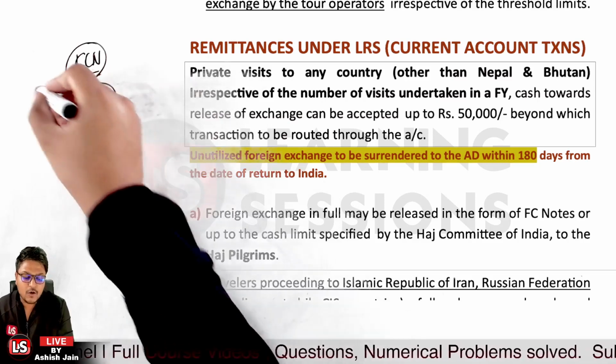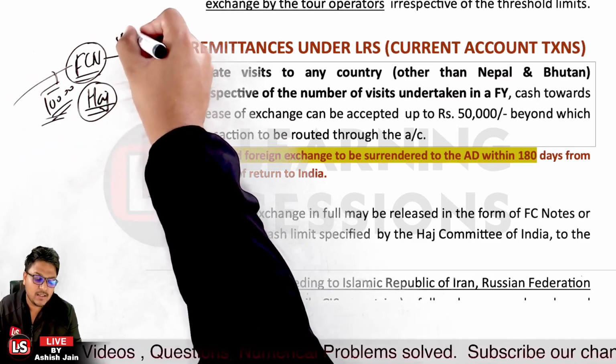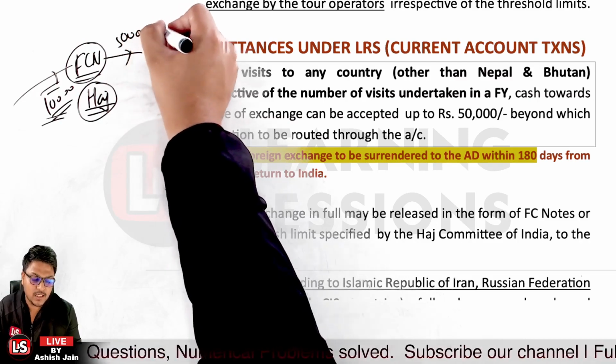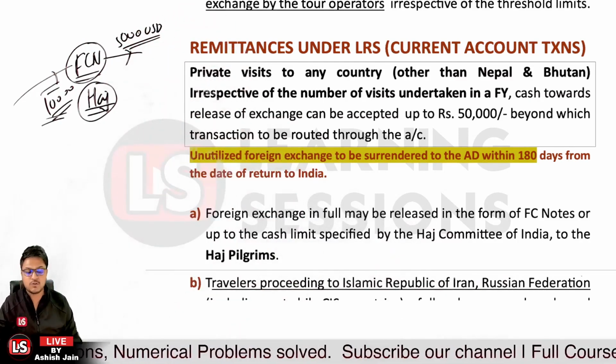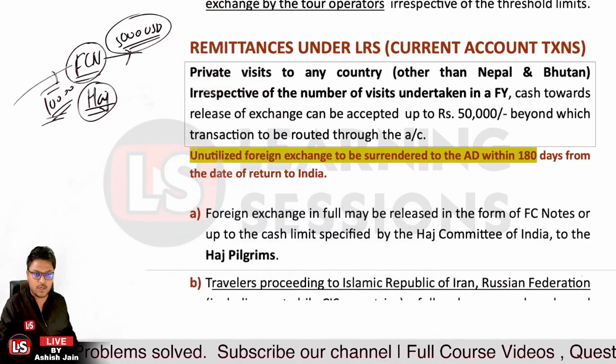But if you're going to Libya or Iraq, in that particular case you can convert currency up to a maximum of 5,000 USD. If you want to get foreign currency notes, you can obtain foreign currency notes amounting to 5,000 USD at most. Not more than that.